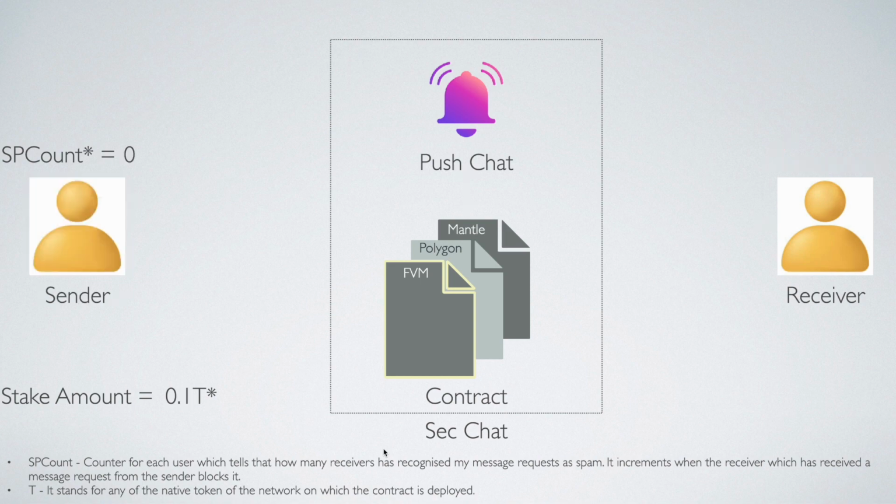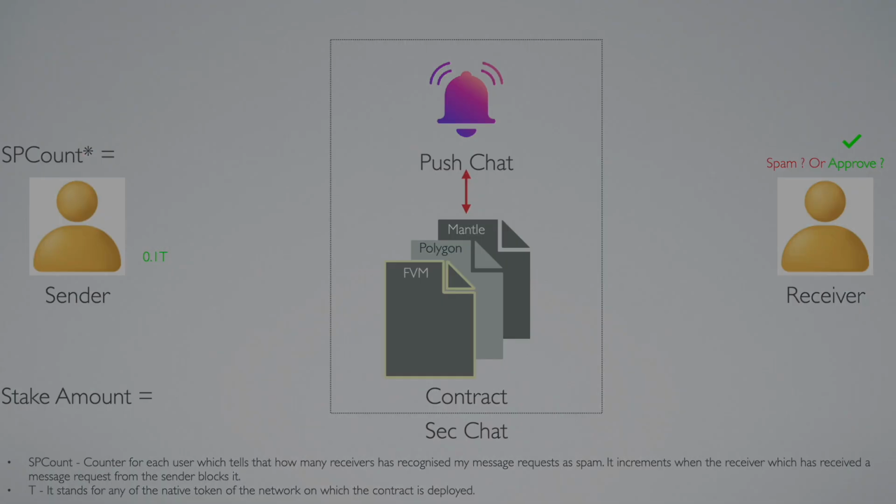Now let's come to the genuine sender's perspective. If the sender is genuine, it is the same process: he also stakes the amount and the receiver gets the request. But instead of choosing spam, the receiver knows the person and approves the request, and the money goes back to the sender without any increase in the stake amount or SP count.